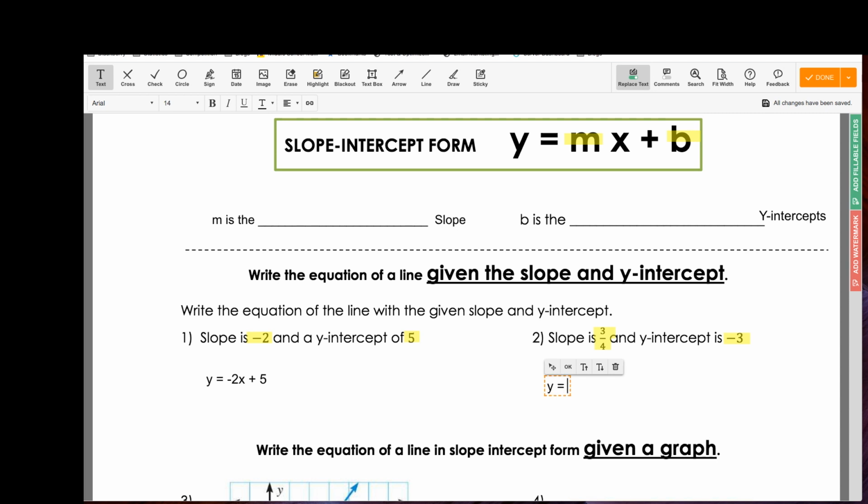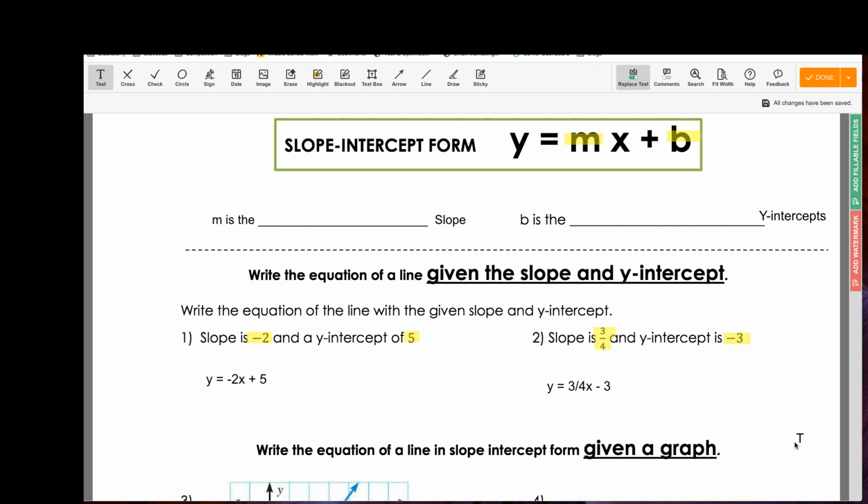y equals, and then instead of writing m, I'm going to plug in my slope. In this case, it is 3/4. And then we automatically write our x because that is a part of the formula. Now in this case, let's look at our y-intercept. We notice that it is negative. So this is where we write the minus sign and then we put our 3. So y = 3/4 x - 3. All right, cool.